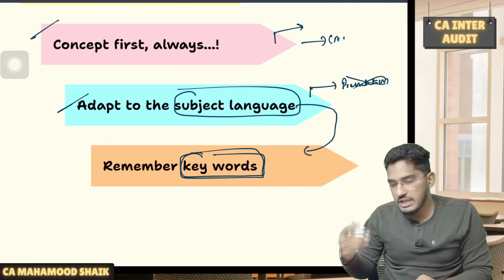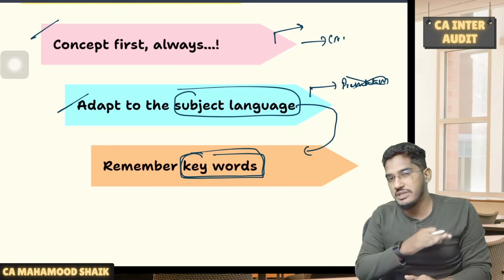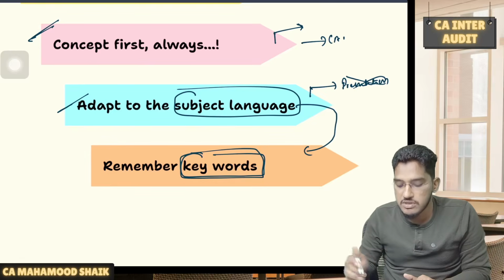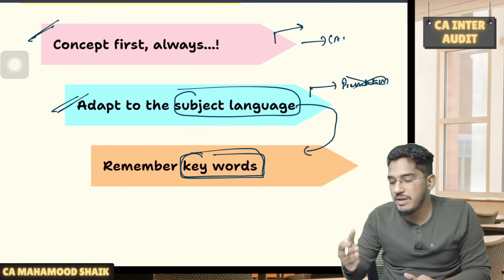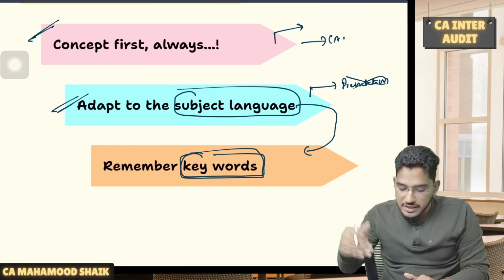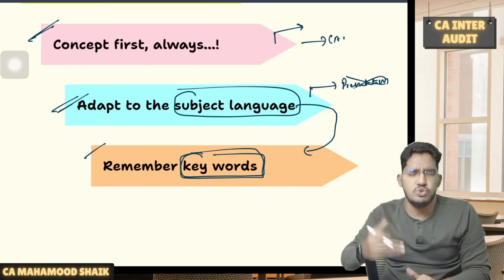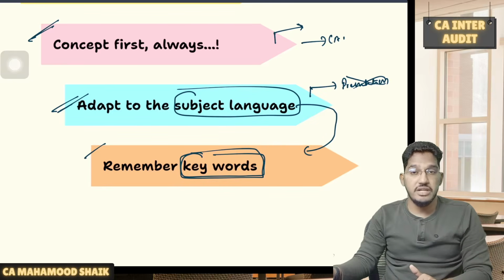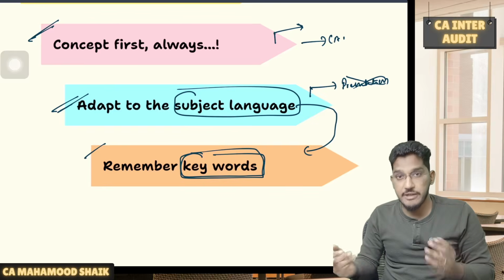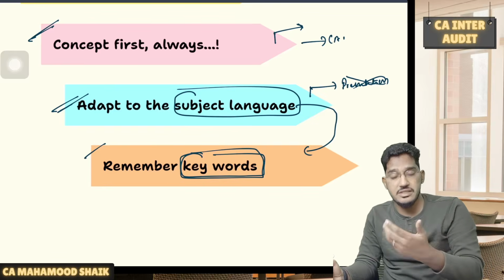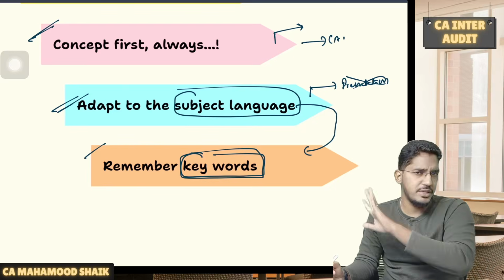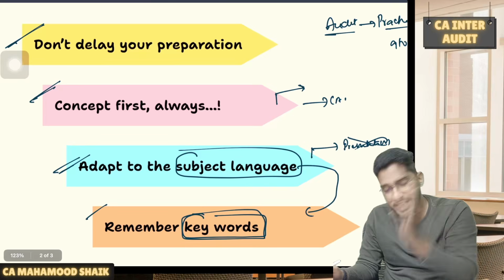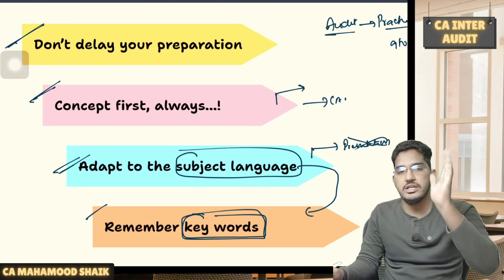And as I have told, in our online live batch, I am training the students from day one itself on all these matters. We are delivering exceptional concepts for the students, and at the time of teaching itself, I am making them adopt to the language of the standards. In the classroom itself, I am making them repeat those keywords so many times and memorize them, so that later when they open the book and sit for reading, it should not look like they are learning some new sentences. So all that has been taken care of. These are a few fundamental things, guys, which you have to get right if your objective is to qualify the examination.